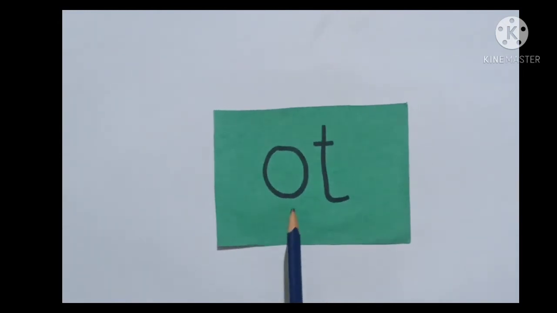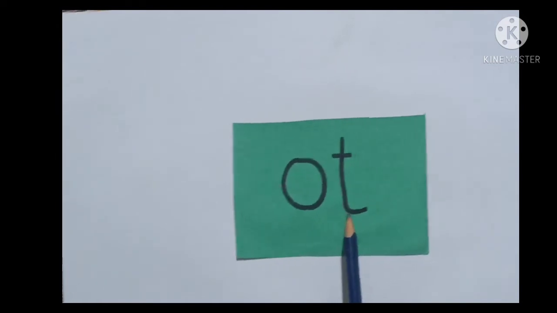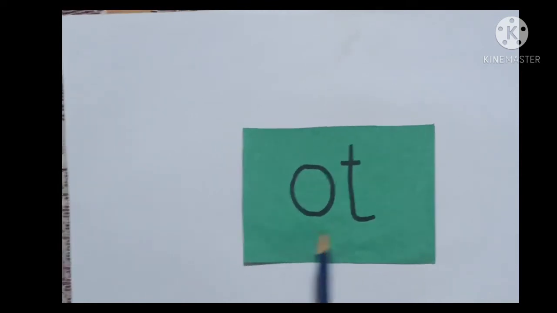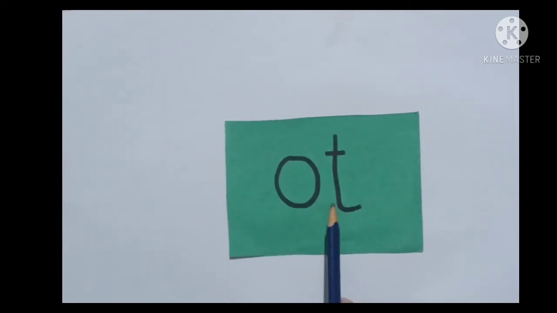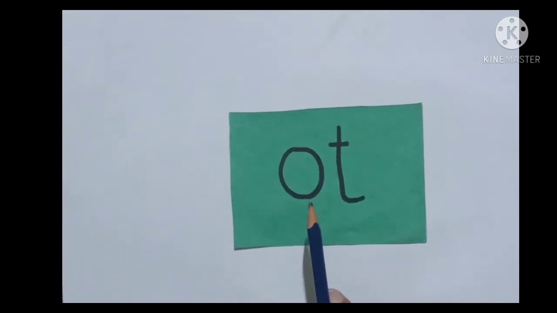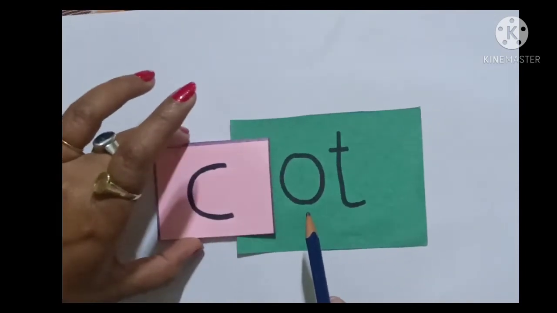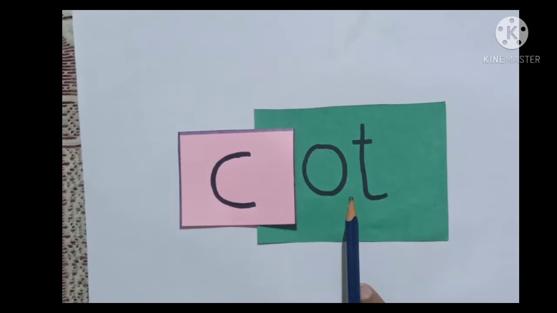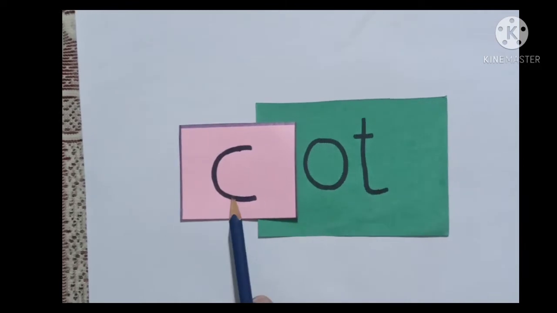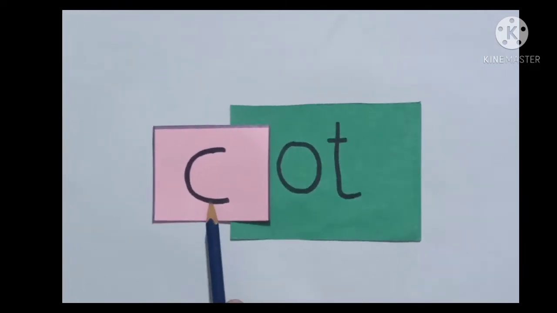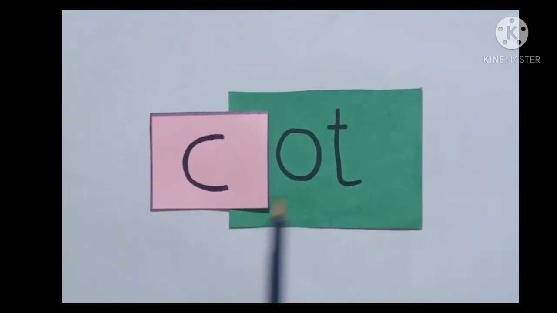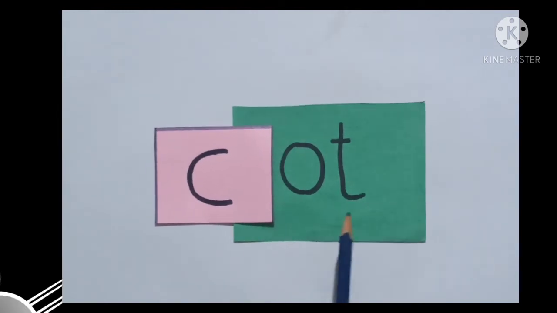Children, here is O and T. What is the phonic sound of letter O? O. And what is the sound of T? T. What it becomes? Ot. And if I add letter C here, what will it become? It will become cot. The sound of letter C is K and OT sound is ot. Then cot. This is cot.